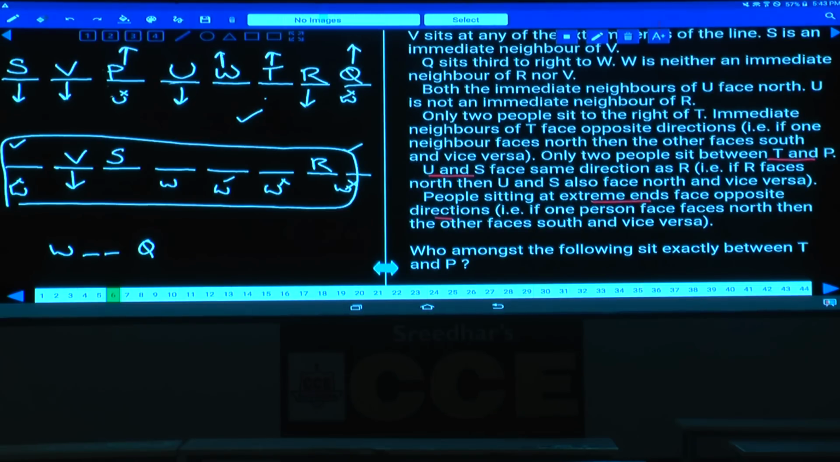And this is about question number 6 to 11. 8 persons are seated in a row, and some of them are facing towards north and some of them are facing towards south. Then question number 12.